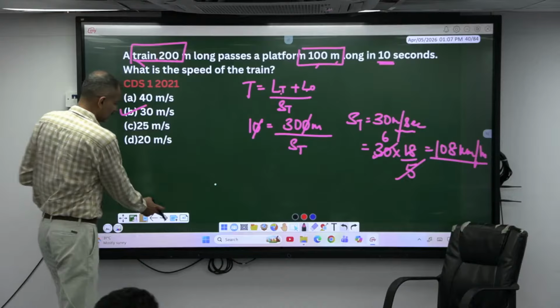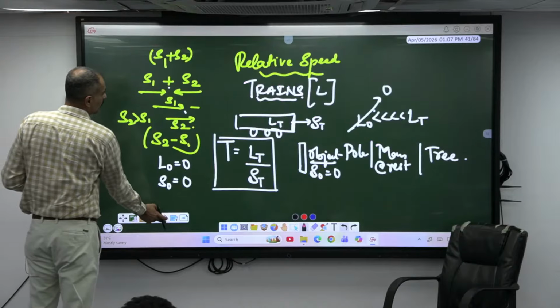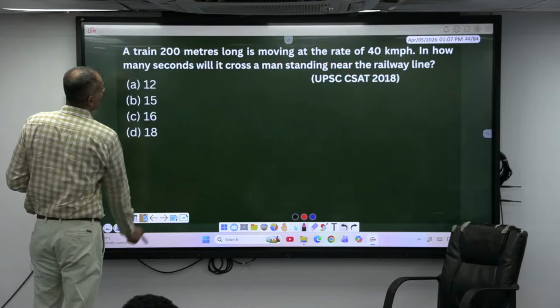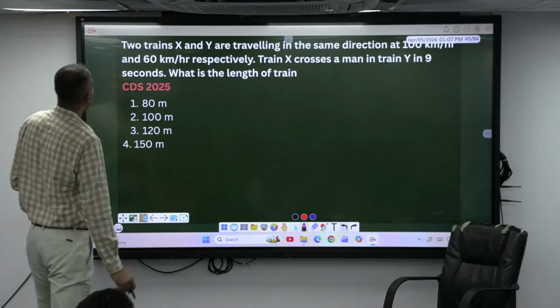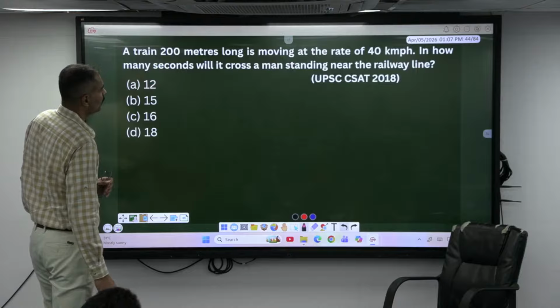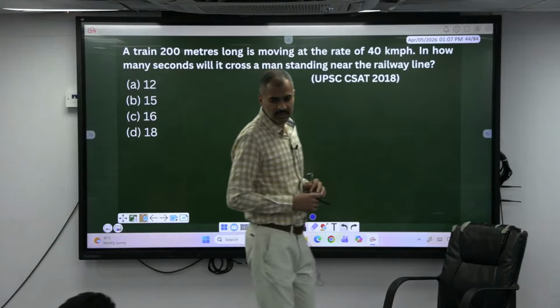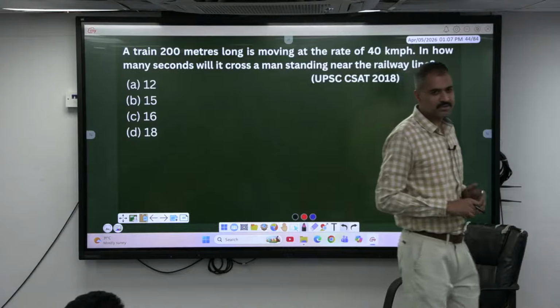Okay. A train 200 meter, 40 kilometer per hour. Do this one, quick. Earlier he used to ask very simple questions.